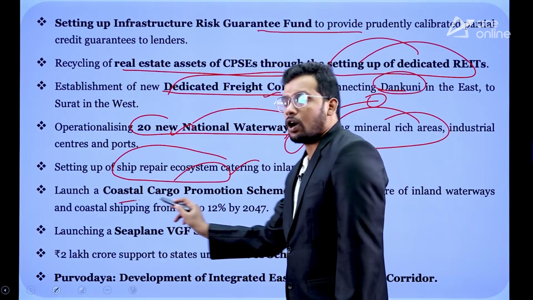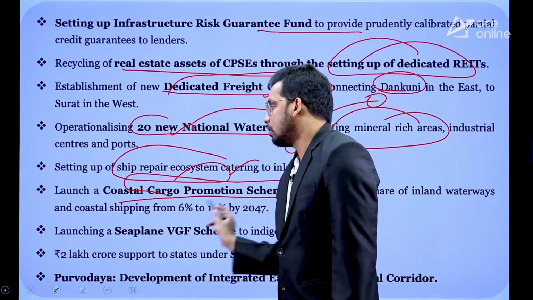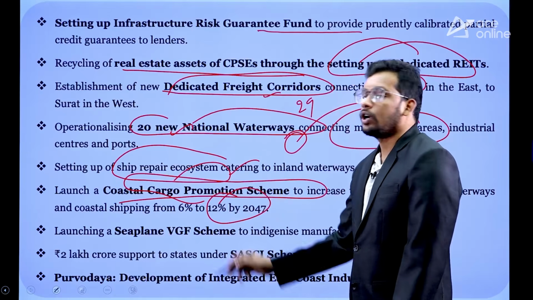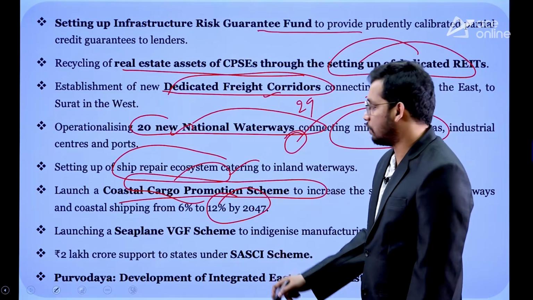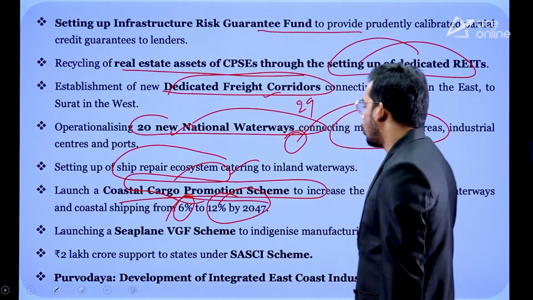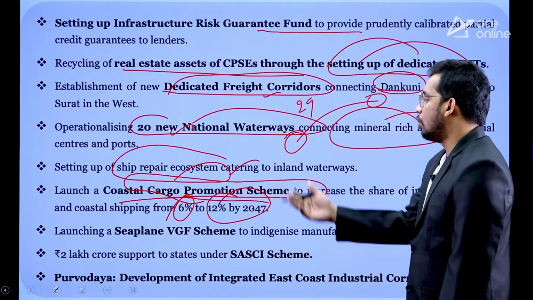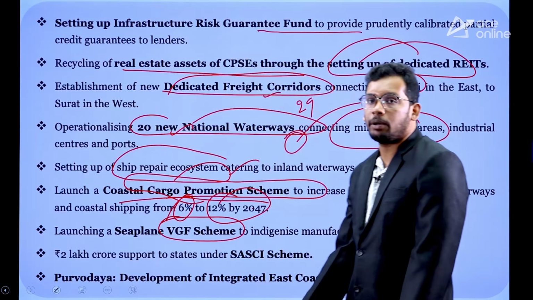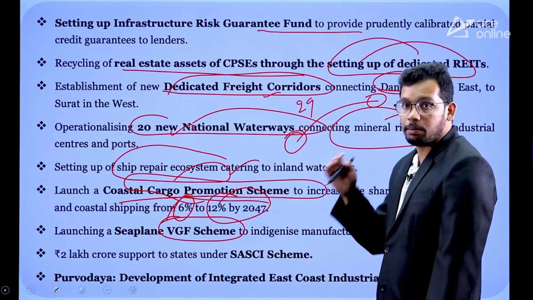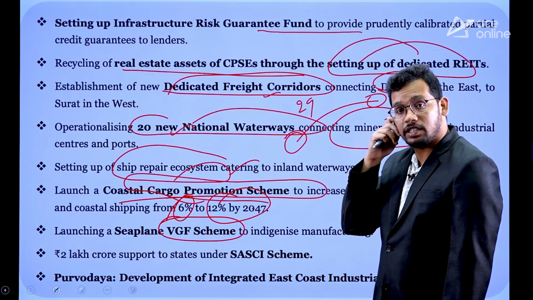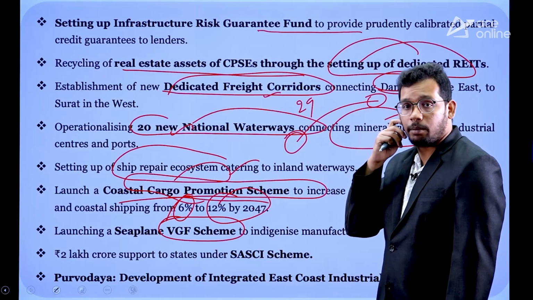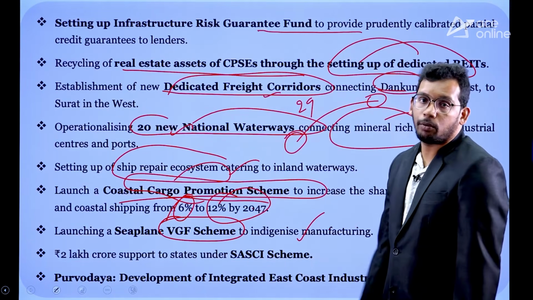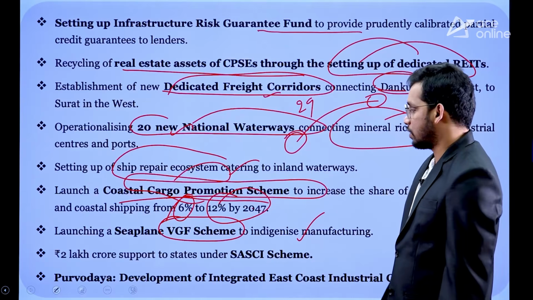Then the coastal cargo promotion scheme. For coastal shipping, we want to contribute 12% by 2047. Currently it is 6%. So government is going to encourage the cargo promotion scheme as well. Also government is going to support seaplane viability gap funding. Seaplanes, you might be aware, the Andhra Pradesh Chief Minister recently traveled from Vijayawada to Srisailam through a seaplane. So government is going to promote that kind of manufacturing also.